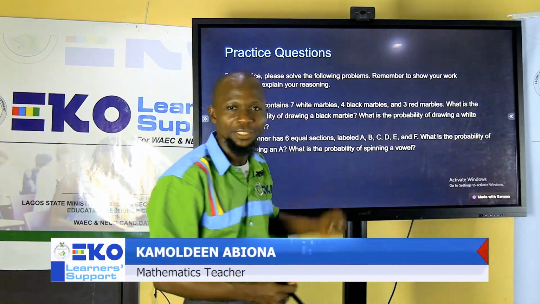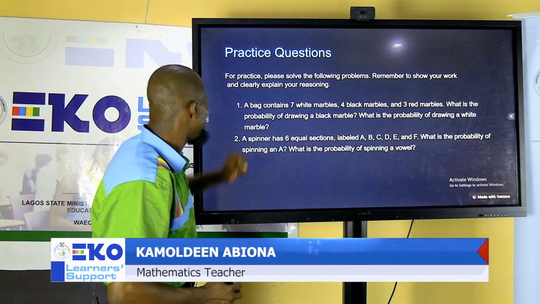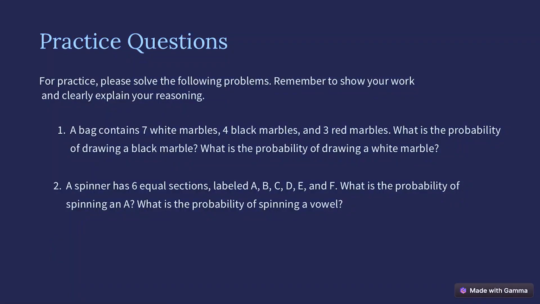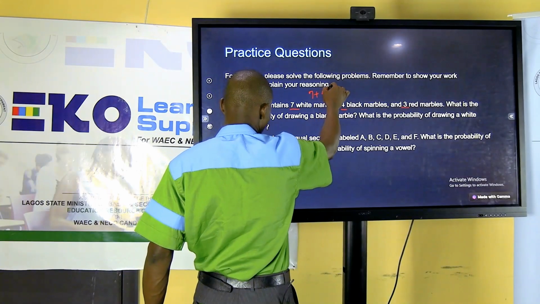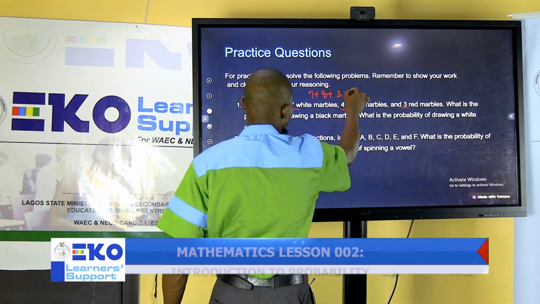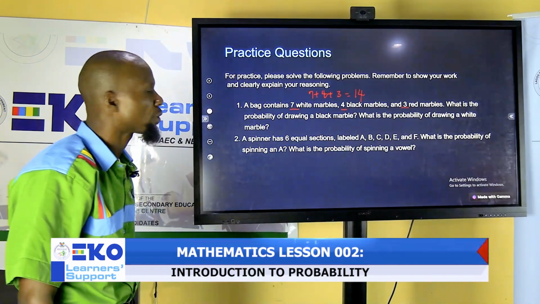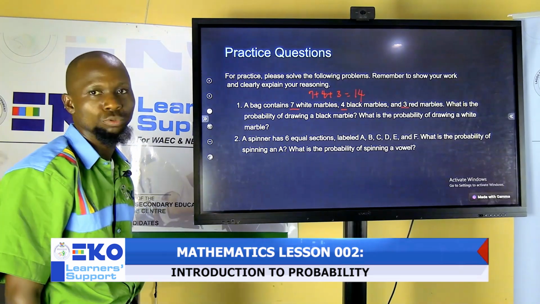All right, so let's look at the questions together. A bag contains 7 white marbles, 4 black, and 3 red. Can we just add that together? 7 plus 4 plus 3, and that is 14.